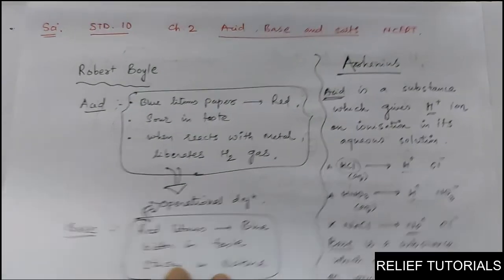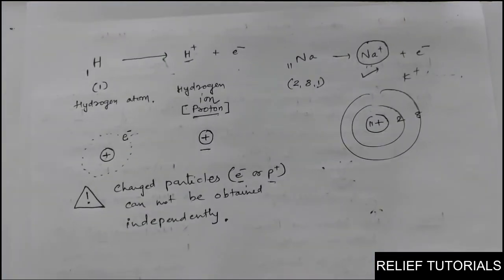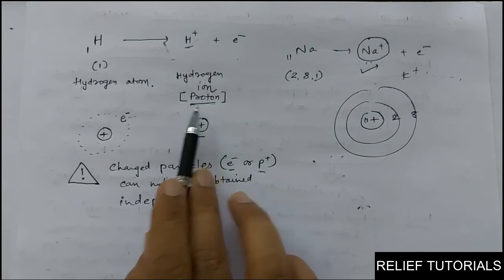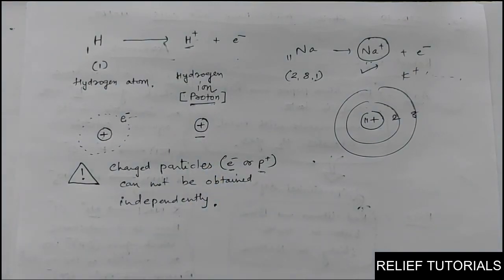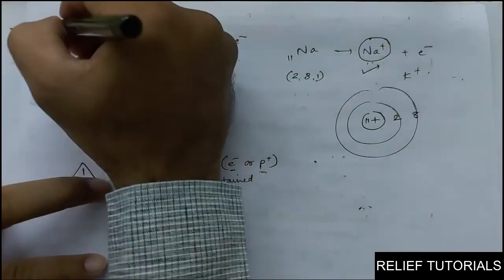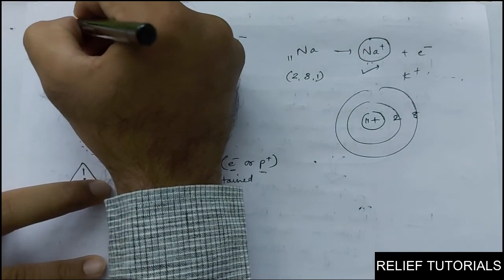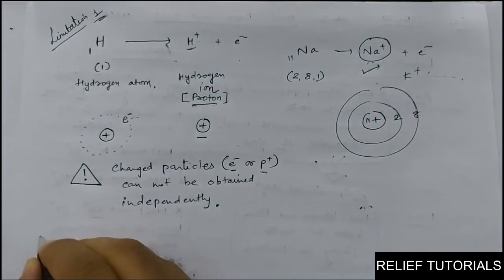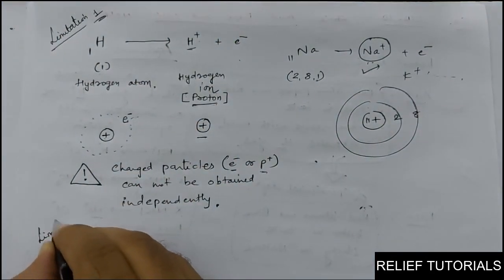So this is the first limitation of Arrhenius theory: he was saying that H plus liberates during the ionization, but chemistry says that H plus means proton and proton cannot be liberated like this. First limitation. Now, limitation number 2.